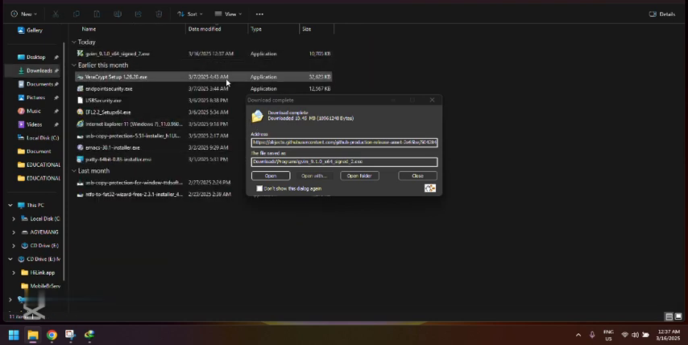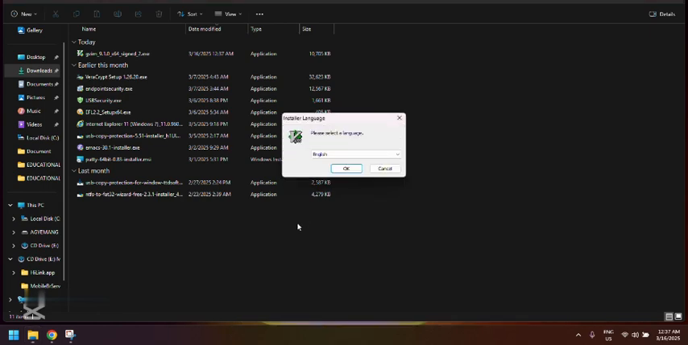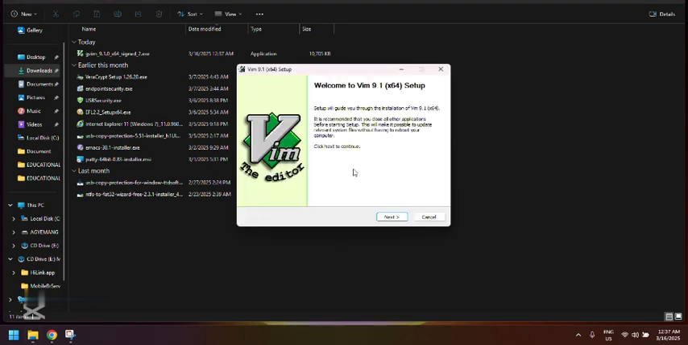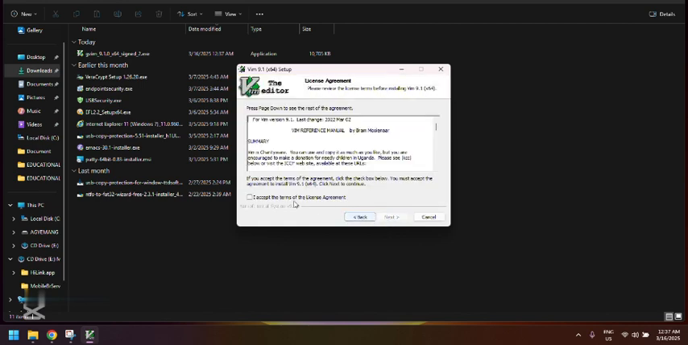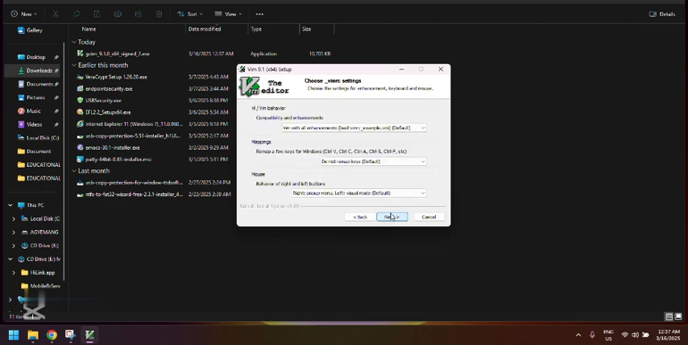If you open it, this document, I click on open the VIM downloader app. Then you click OK, then you go to English. You click OK, then you click next, and you make sure to read the license agreement. Then you click on next, then you click on next again, then you set it to the default.